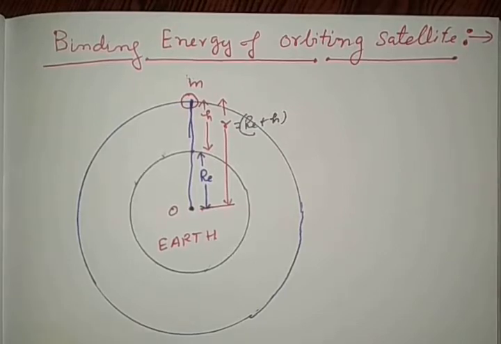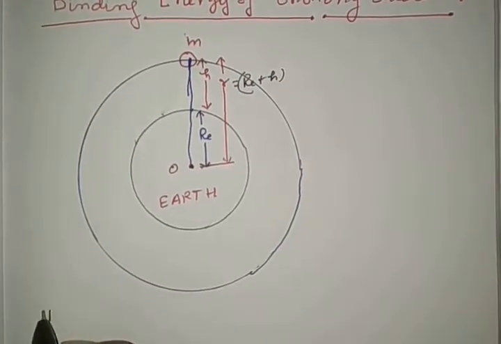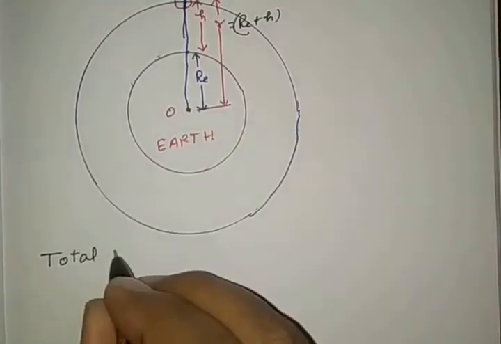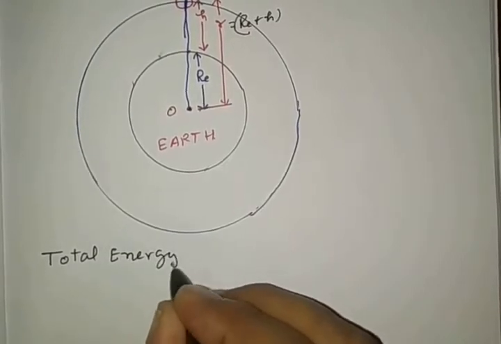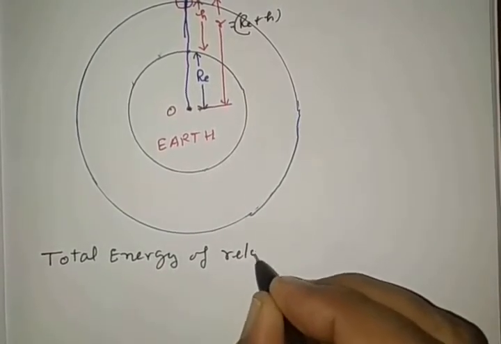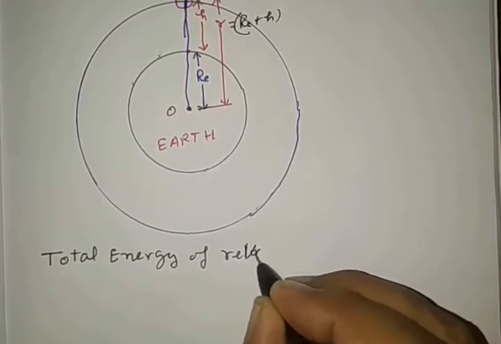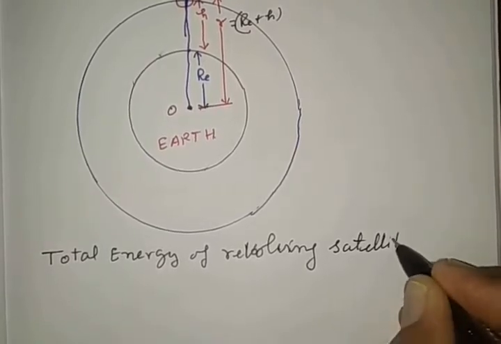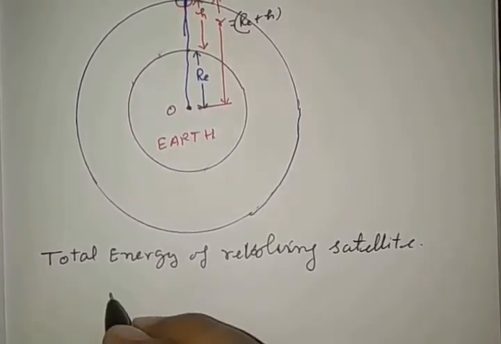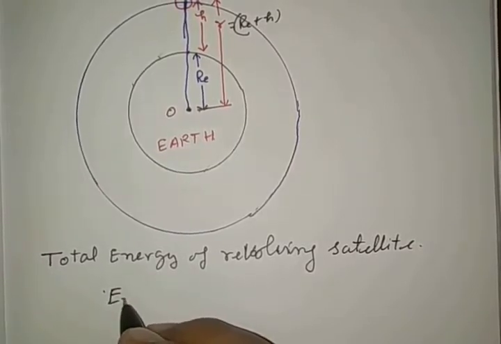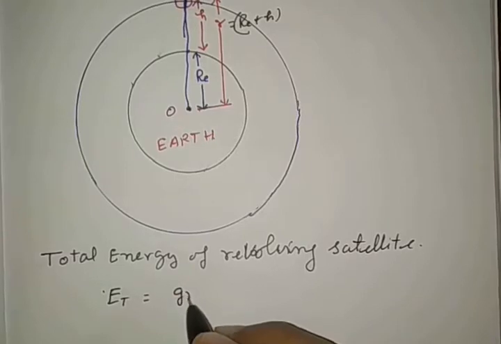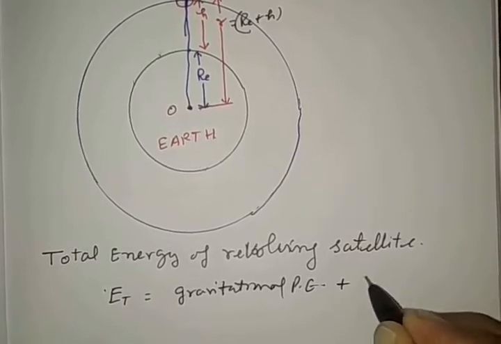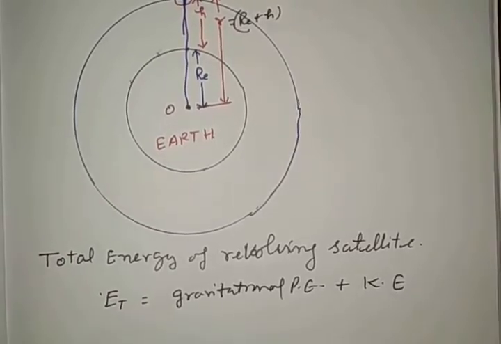Before knowing the binding energy, first of all we want to calculate the total energy of the revolving satellite. We know total energy is the sum of gravitational potential energy plus kinetic energy. Clear?